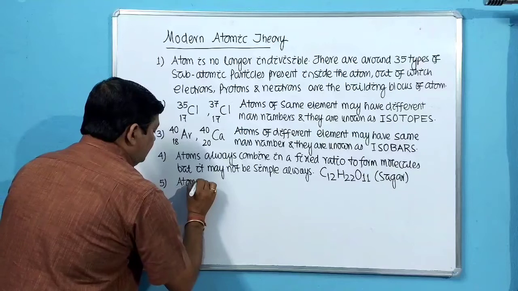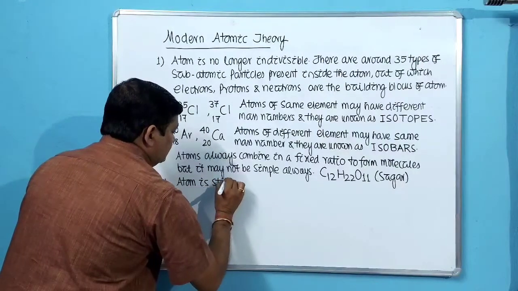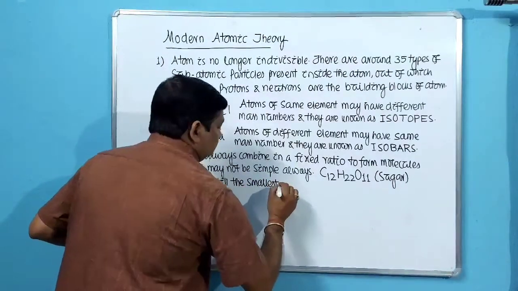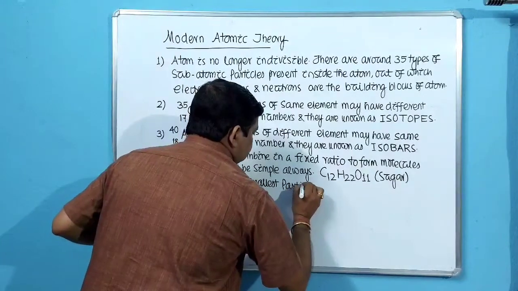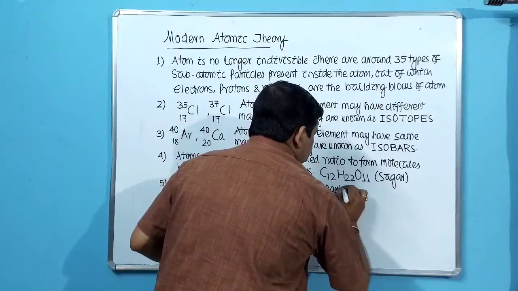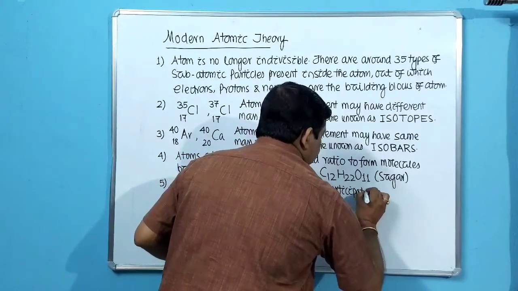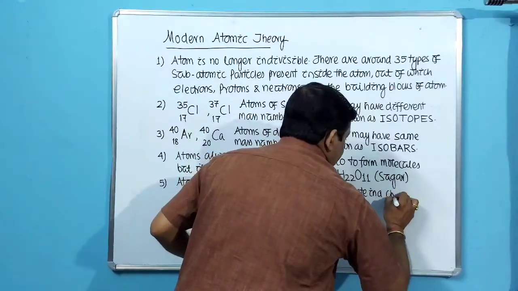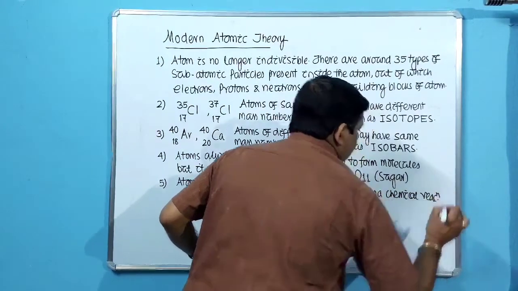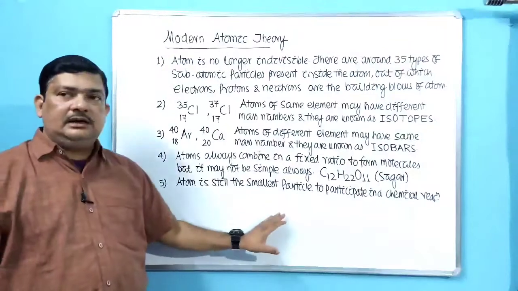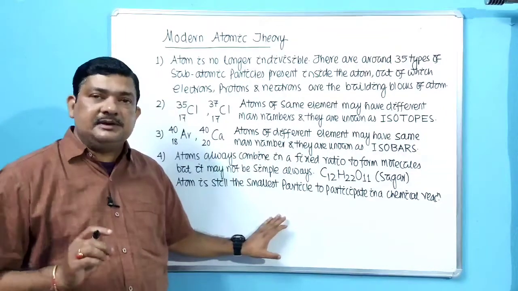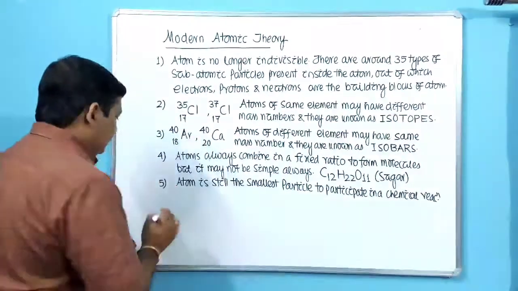Atom is still the smallest particle to participate in a chemical reaction. So I told you from the beginning that this is the only correct point. So still atom is the smallest particle which participates in a chemical reaction. Okay, so that is correct.